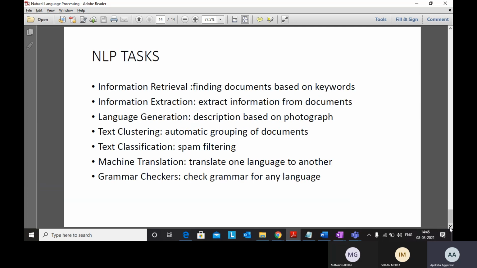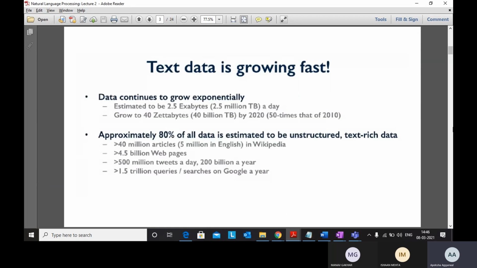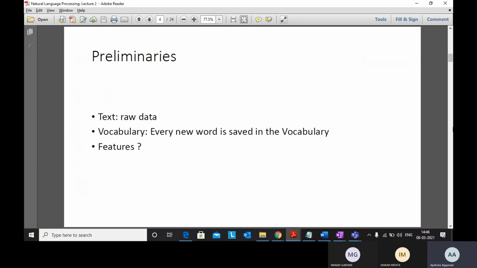Then what are the applications? We have already seen language generation, text classification, machine translation, right? Grammar checker, okay, we had one assignment on autocorrect. So we have seen that. Then in lecture number 2, what we studied was just basics.